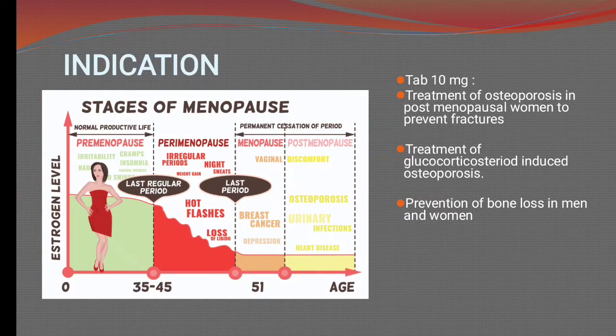Now the indications of alendronate. As I described previously, it is available in 10 mg and 70 mg strengths. The 10 mg strength is used in the treatment of osteoporosis in postmenopausal women to prevent fractures, and in the treatment of glucocorticoid-induced osteoporosis, because as you know, steroids induce osteoporosis. You can see here the stages of menopause also. It is also used in the prevention of bone loss in both men and women.